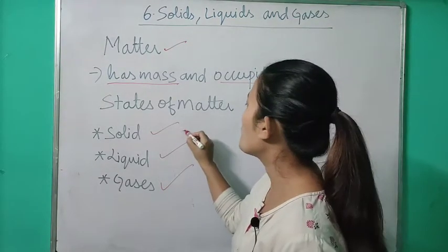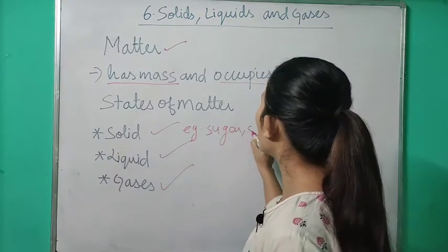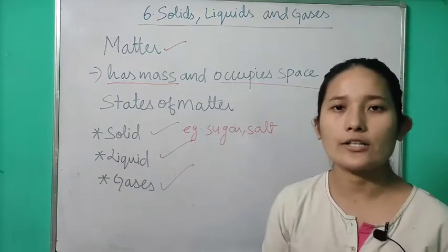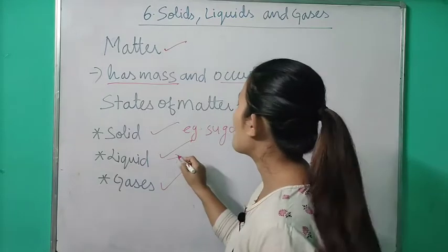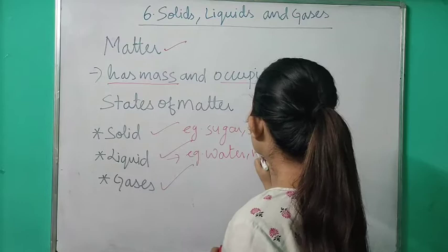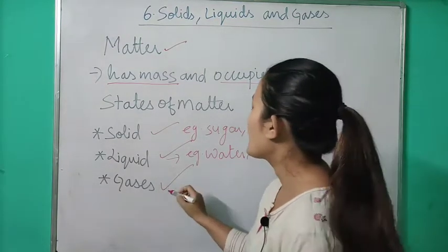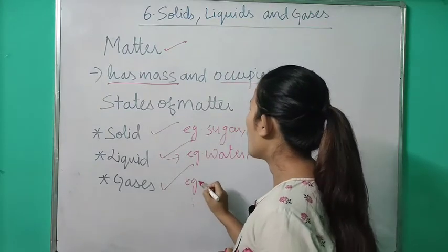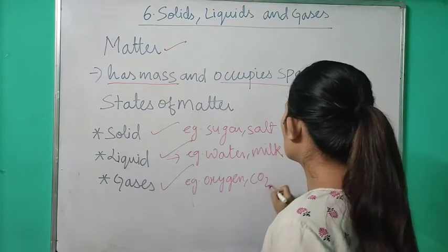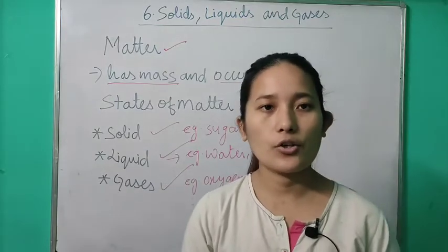What would be an example of solid? Sugar, salt and whatever you can see around. This whiteboard, this marker, all these are solids. What is an example of liquid? Water, milk, fruit juices, all these are in a liquid form. And what are the examples of gases? Your oxygen, carbon dioxide, nitrogen, all these are examples of gases.